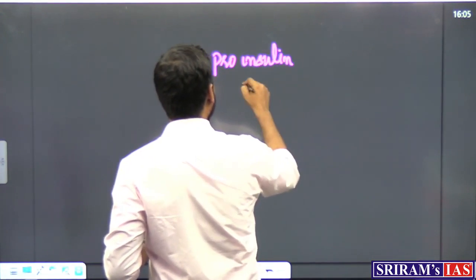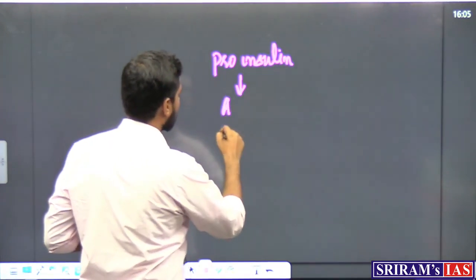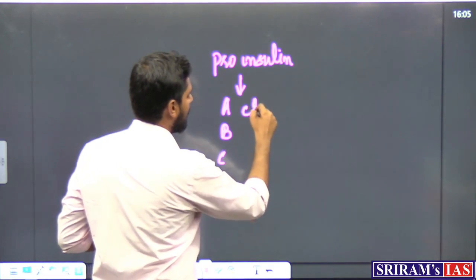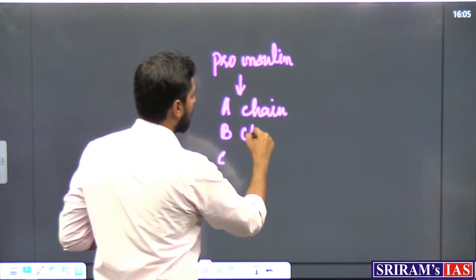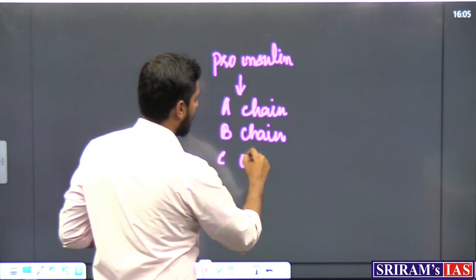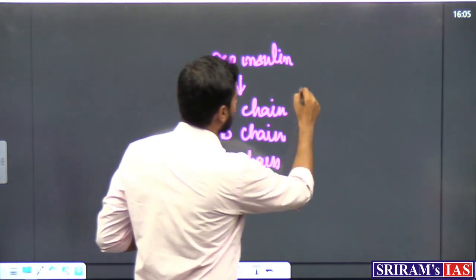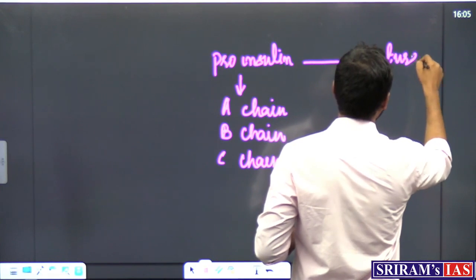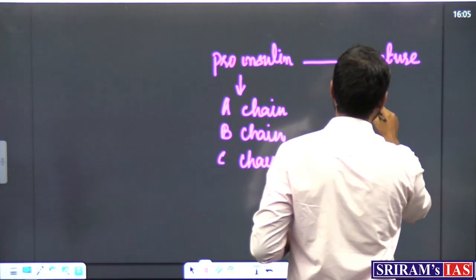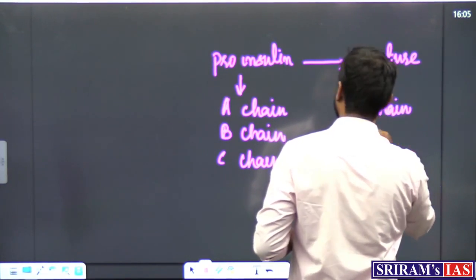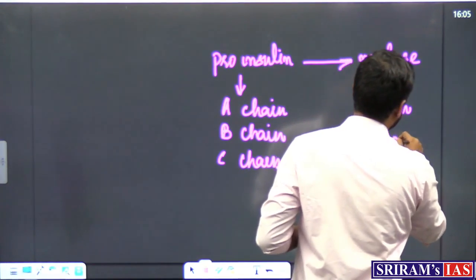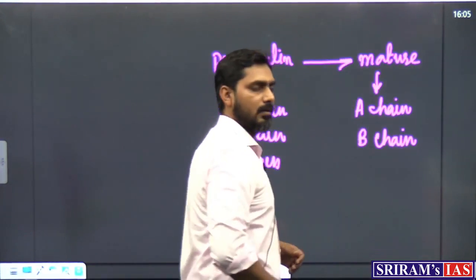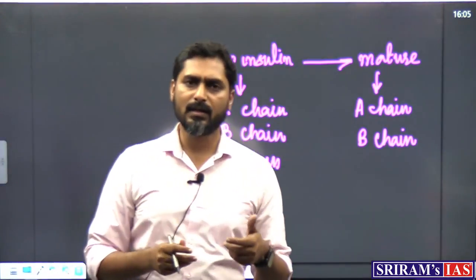In proinsulin, you will have all the 3 chains, A chain, B chain and C chain. In the mature insulin, the C chain is not there. There is only A chain and only B chain.